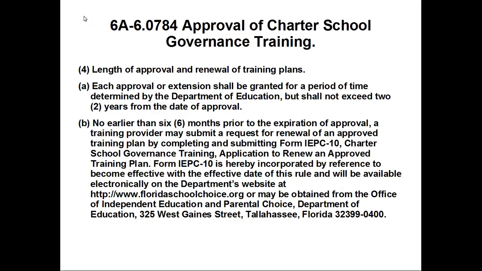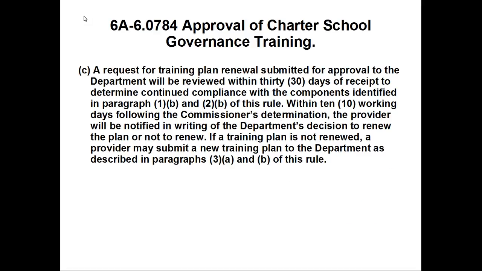The training provider must submit a request for renewal of an approved training plan by completing and submitting the IEPC 10 Charter School Governance Training Application to renew an approved training plan, form IEPC 10, which is hereby incorporated by reference, effective on the effective date of the rule, and is available on the department website. It may also be obtained from the Office of Independent Education and Parental Choice, Department of Education, 325 West Gaines Street, Tallahassee, Florida, 32399-0400.